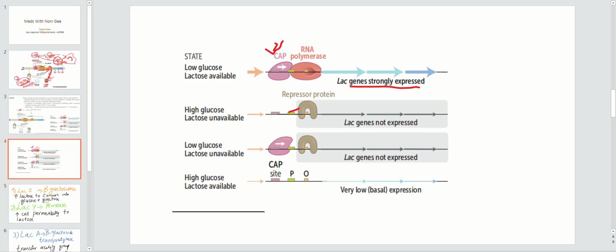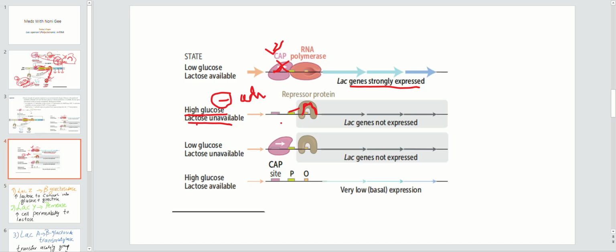Now that is one condition. Now you can see when there is high glucose, what would happen? Correct. When there is high glucose, this CAP will not be activated because high glucose causes inhibition of the adenyl cyclase enzyme, right? So CAP will not be activated. You see over here, CAP will not be available. Now lactose unavailable. As you know, whenever lactose is available, it goes and binds with this repressor protein and removes it from the operator site.